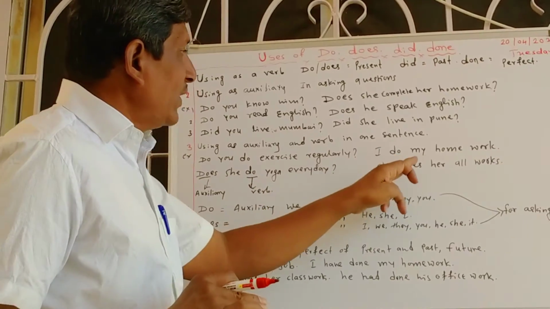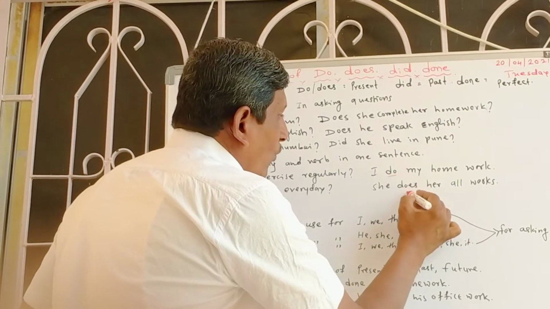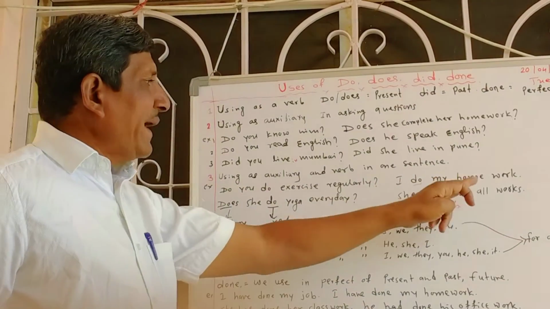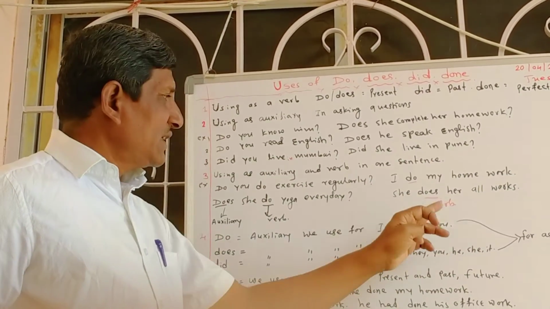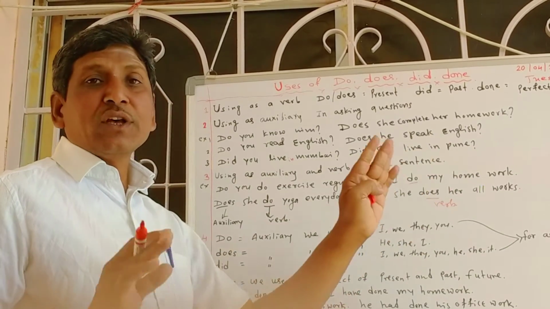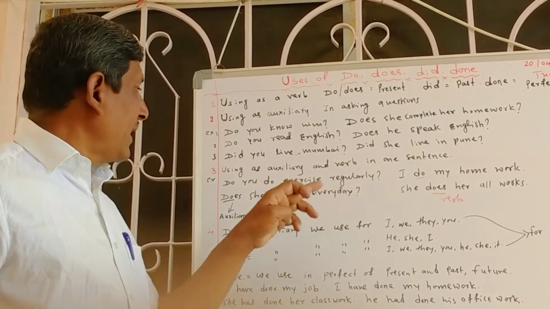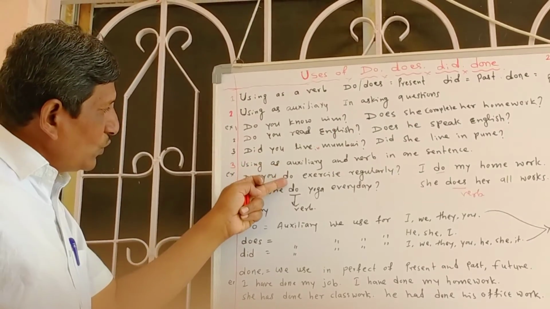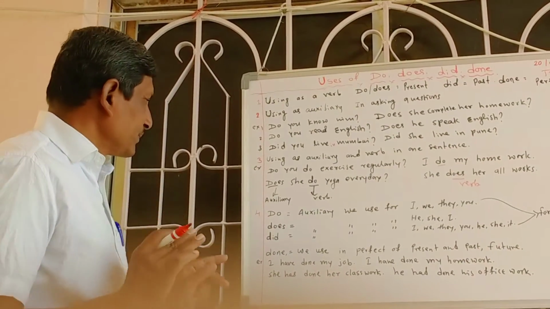And dear friends, I do my homework, and here it works as a verb. I do my homework, and she does her all works. She does her household chores. So in this way it works as a verb, and in the two earlier sentences it works as an auxiliary, and this do works as a verb. I hope you have understood.